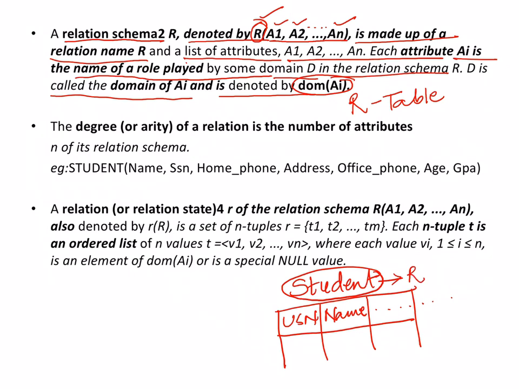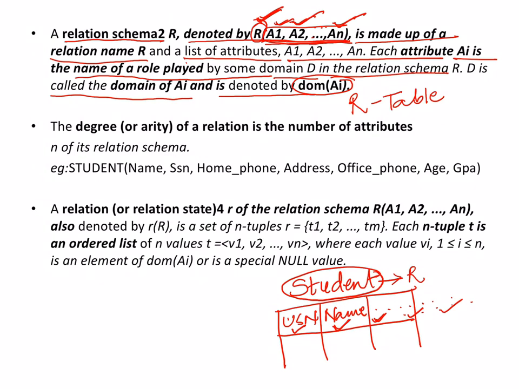Then they say it has A1, A2 and An, all these as attributes. So USN is one attribute, name is another attribute, maybe marks in a couple of subjects are other attributes. So these all are attributes which have been indicated here. Come back here to this representation. R is the name of the table, that is student. A1 is maybe USN. A2 here is name. An here is other attributes. Dot dot dot, the various attributes will be represented by A3, A4 and so on.